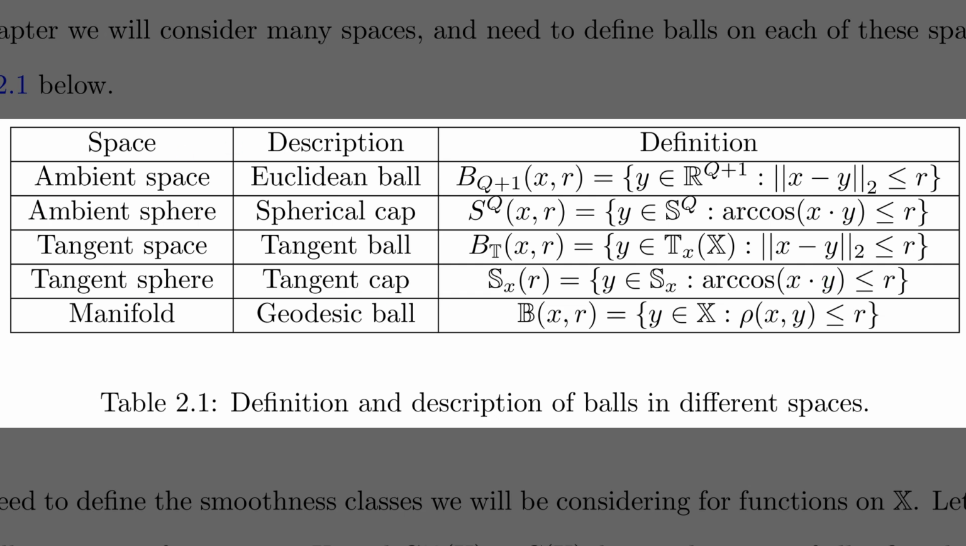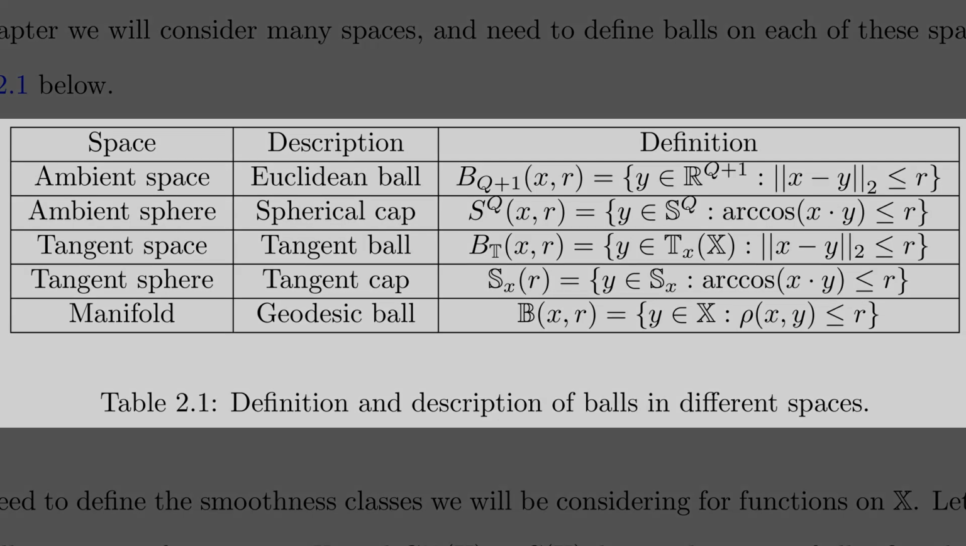It defines the specific neighborhoods used to measure proximity, distinguishing between the standard Euclidean ball in the high-dimensional ambient space and the geodesic ball on the manifold itself. Notice in the definition column that the metric shifts. It moves from a simple straight-line distance to an arc cosine formula, which ensures that the approximation respects the curvature of the data's true structure.